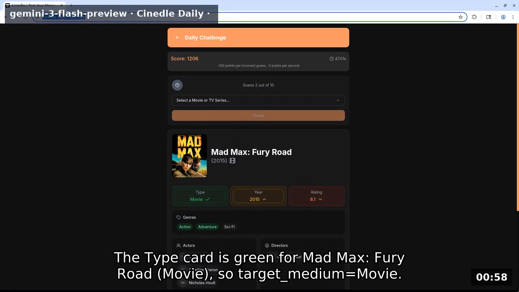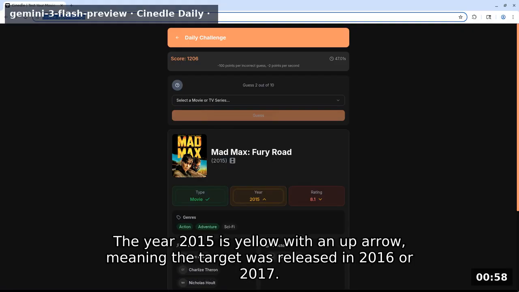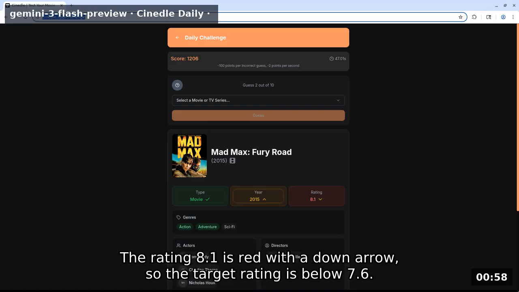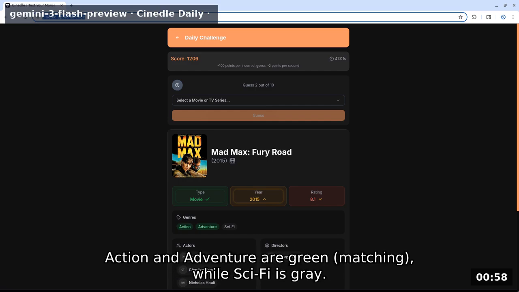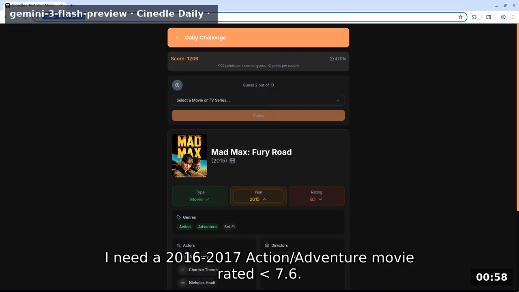The type card is green for Mad Max: Fury Road, movie, so target medium equals movie. The year 2015 is yellow with an up arrow, meaning the target was released in 2016 or 2017. The rating 8.1 is red with a down arrow, so the target rating is below 7.6. Action and adventure are green matching, while sci-fi is gray. No actors or directors overlap. I need a 2016-2017 action/adventure movie rated 7.6.